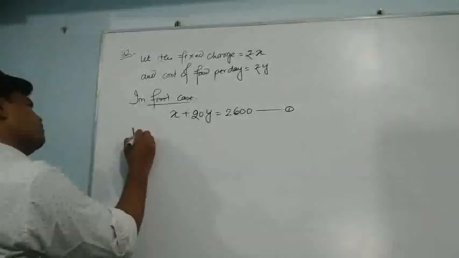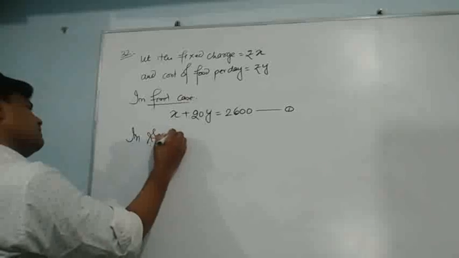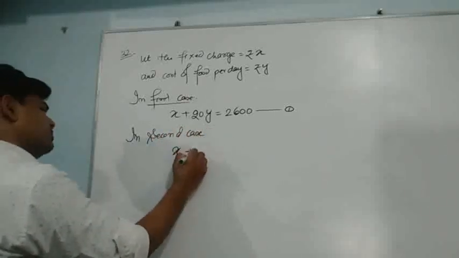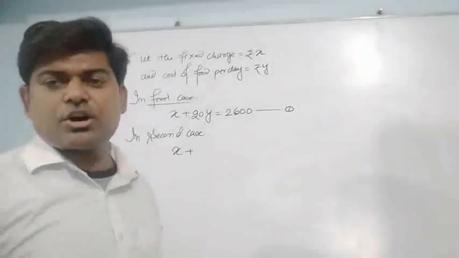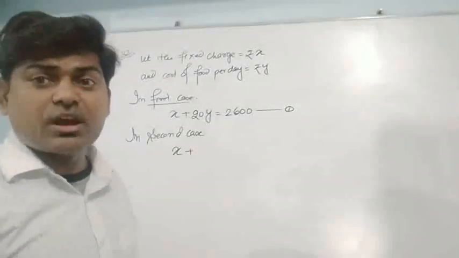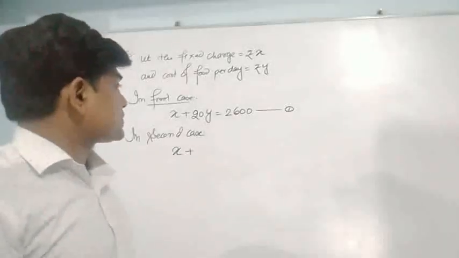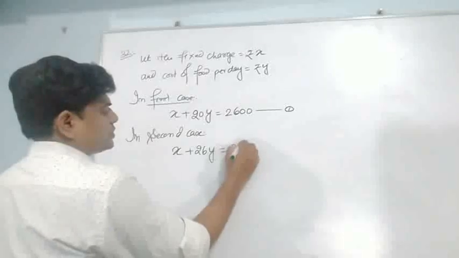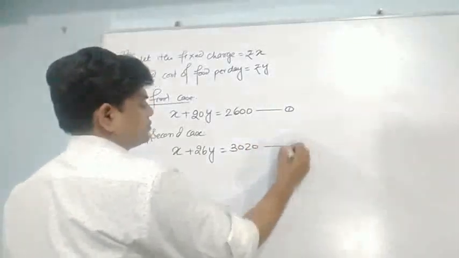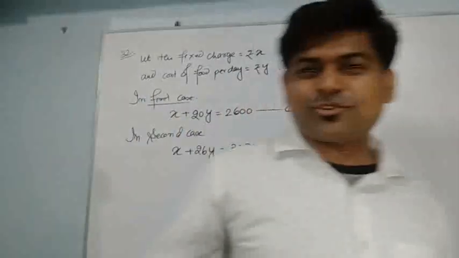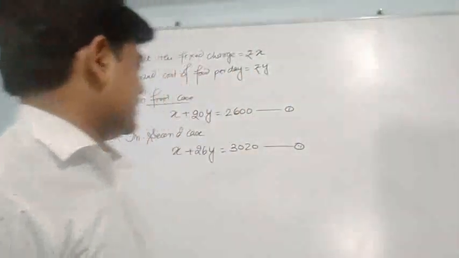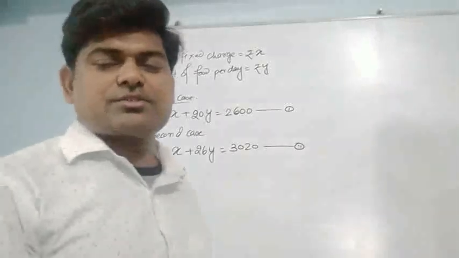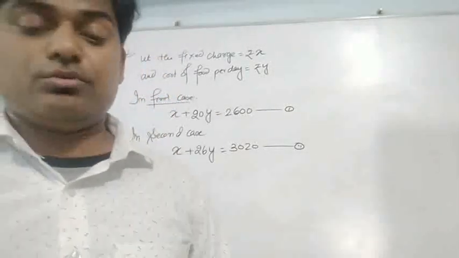And in the second case, what will happen? When we are talking about Dibya, again X rupees she has to give as a fixed charge. Now she has taken 26 days of food, so 26y, and it is equal to 3020. That is equation number 2. Now tell me, can you solve it or not? It's very simple. If I subtract 1 from 2, x and x will be eliminated, and we will directly find the value of y.